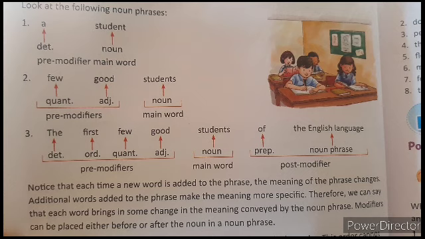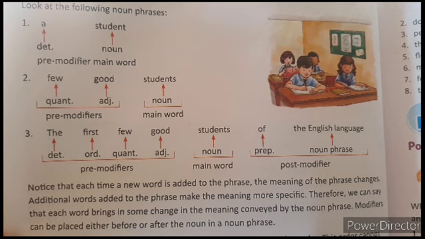Then the next example, the first few good students of the English language. The is an article. First is an ordinal. Few is a quantifier. Good is an adjective. Then students, noun. Then of is a preposition.